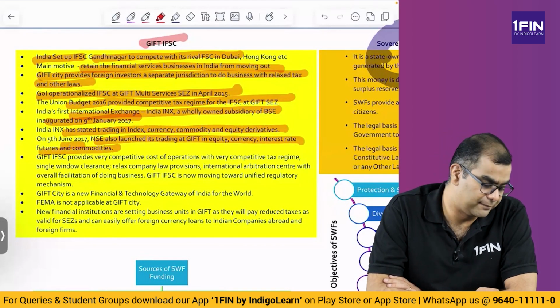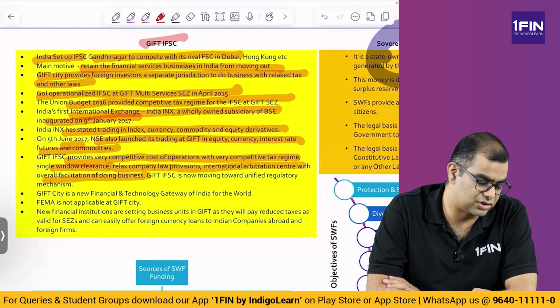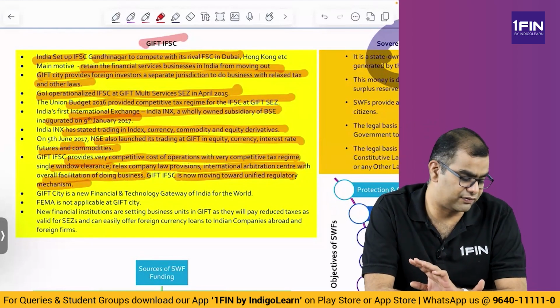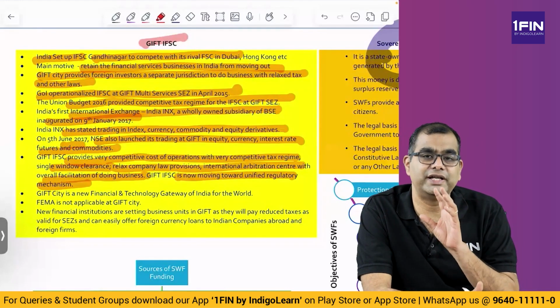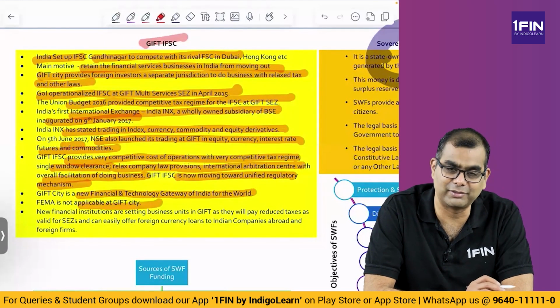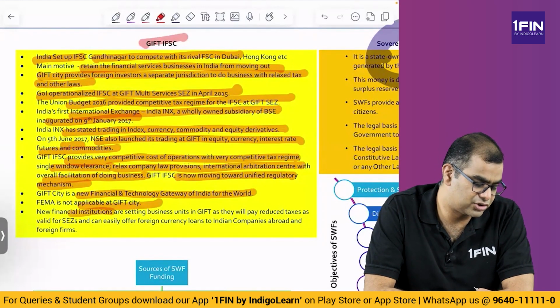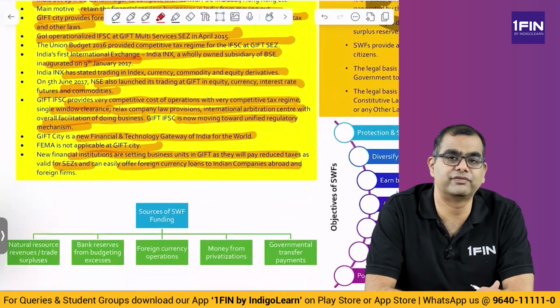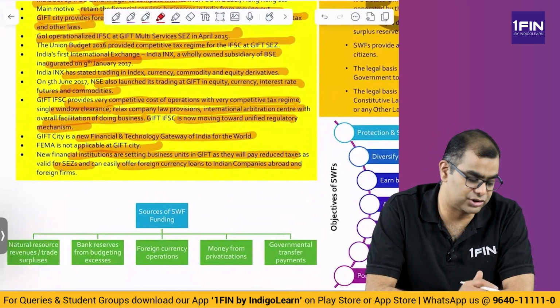So, NSE also started. GIFT IFSC provides a very competitive cost of operations with a very competitive tax regime, single window clearance, relaxed company law provisions, an international arbitration center, with overall facilitation of doing business. It is now moving fast towards a unified regulatory mechanism. So, it has a completely separate set of laws with a focus on ease of doing business. It is a new financial technology gateway for India to the world. FEMA is not applicable, so international laws will apply. New financial institutions setting up business units in GIFT will pay reduced taxes, and can easily offer foreign currency loans to Indian companies abroad and foreign firms. So they will act as if they are abroad and offer loans.